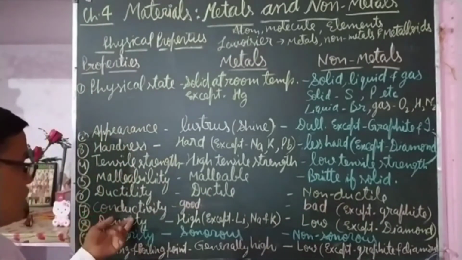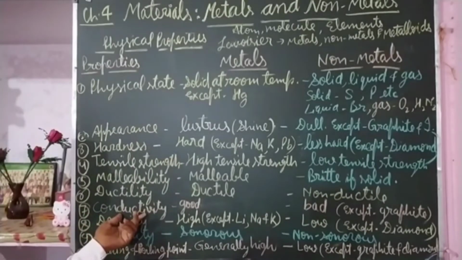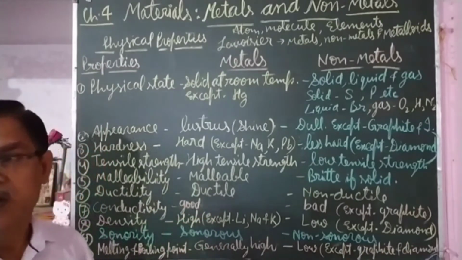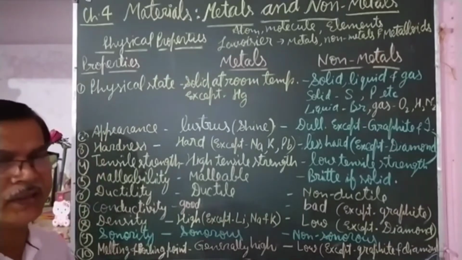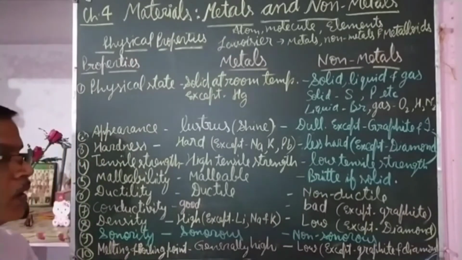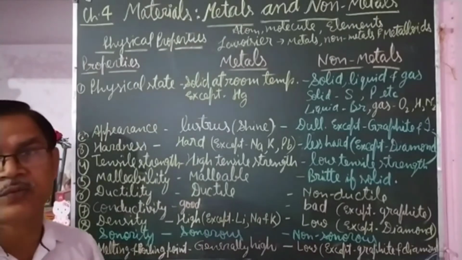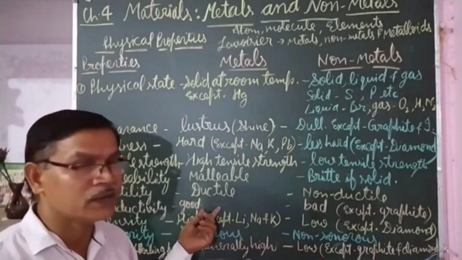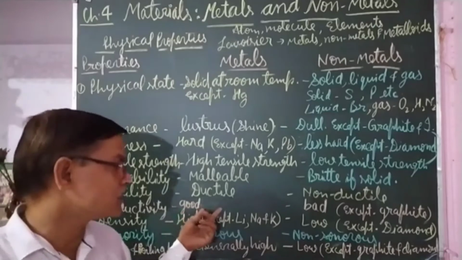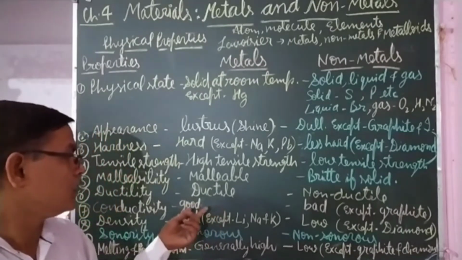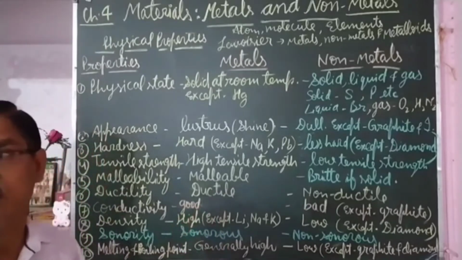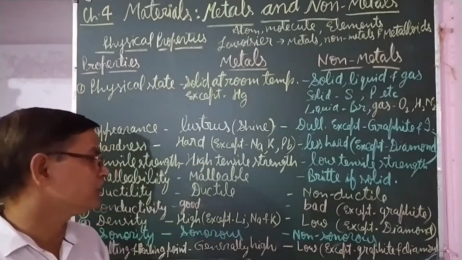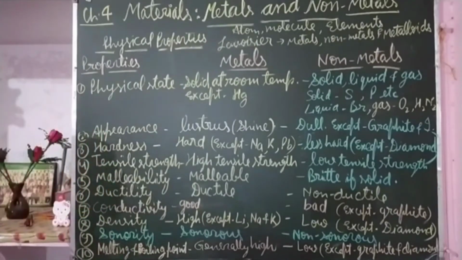Now the next property is conductivity. Metals are good conductors of heat and electricity. Conductivity is the property of materials by which they allow heat and electricity to pass through them. The metals allow heat and electricity to pass through, which means they are good conductors of heat and electricity. That's why electric wires are made of metals. Among the metals, silver is the best conductor of electricity.